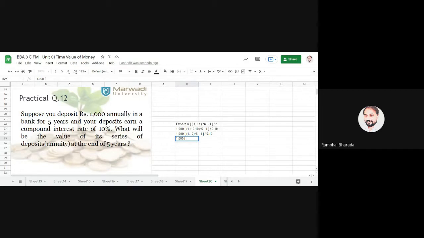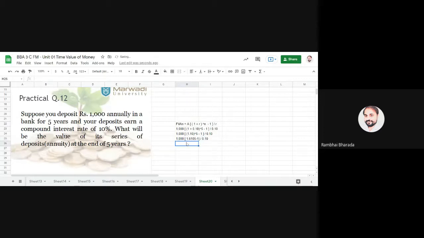Just do the calculation. Raised to 5, you will get 1.6105. Okay, minus 1, bracket over, divided by 0.10.